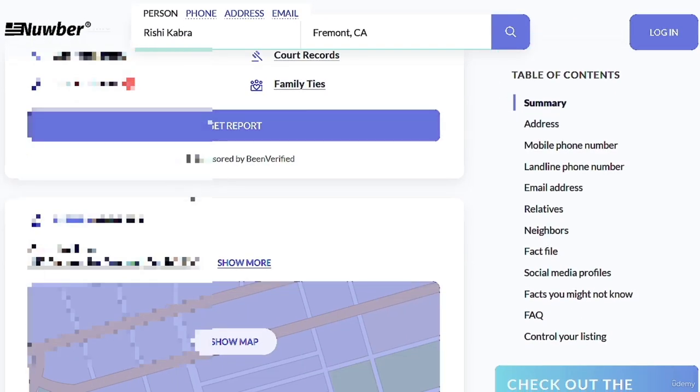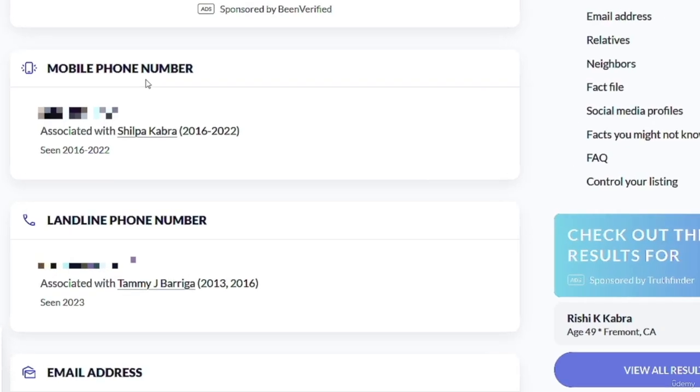I can scroll down and see his address, phone numbers, landline number, and some email addresses. Now, I'm not going through all of this information. I just wanted to cover the websites, and it's very important to search for a person on multiple websites, because you might be able to find information on a website that is not available on another website.